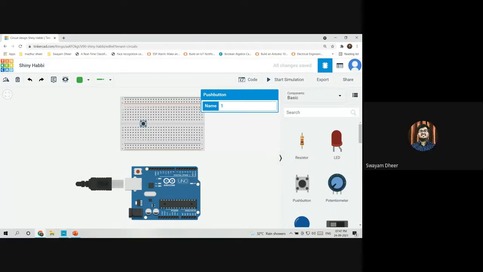Excuse me. When we apply the push button, does it need to be at the same place you are applying? This is one of the most basic push button placements which we use for connecting. It's always preferable to connect your push button like this. So should I count like 7? No, that is not at all required. You can place it anywhere in the breadboard, in the middle, anywhere you want. Thank you.